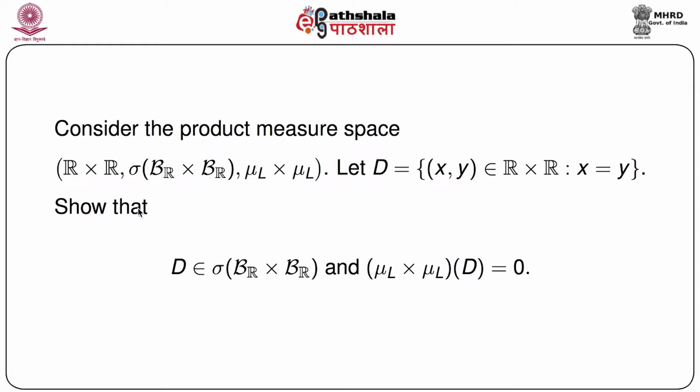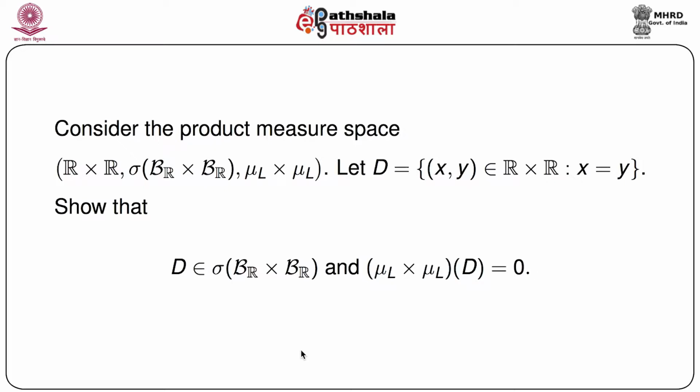So in a word we have R cross R, the sigma field script B over R cross script B over R, and mu L cross mu L. Let us consider a set D which consists of paired values xy such that xy belongs to R cross R, such that x equals y. All we have to show is that D belongs to the sigma field generated by B over R cross B over R, and mu L cross mu L of D, that is, the product measure of D, will be 0. That's all we want to prove.